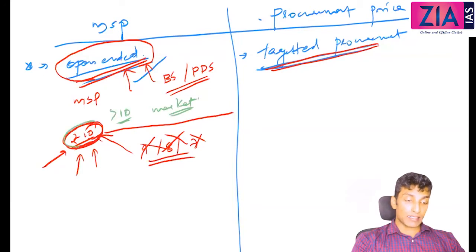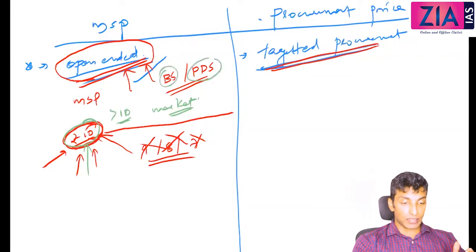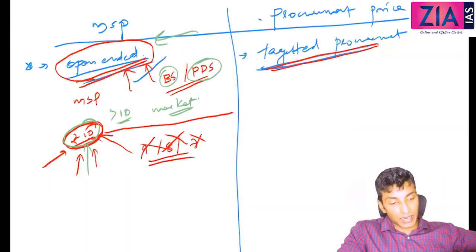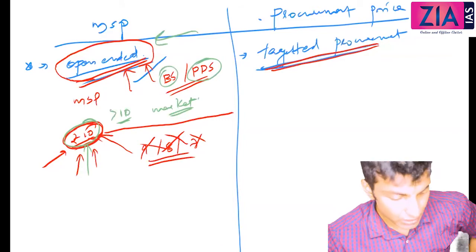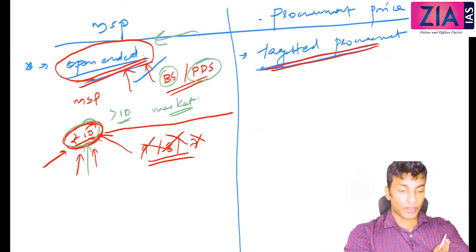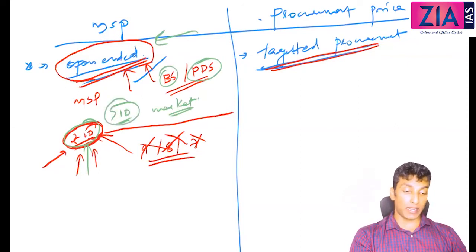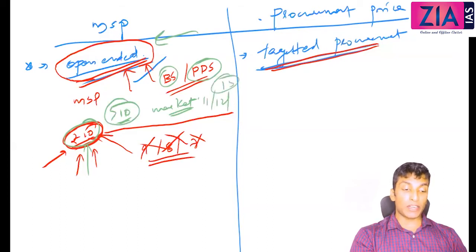So MSP is there doesn't mean that government can procure the quantity which is required for buffer stock and PDS through MSP. No, because MSP will act as a floor price. Market price will be above MSP. So it is not necessary for the farmer to sell to the government at MSP. Farmer will choose the better choice. So farmers will sell in the market, where the market is offering anything more than 10 rupees, right? It can be 11, it can be 12, it can be 13, depends on the demand and supply. But it will definitely be more than 10. It cannot be less than that.